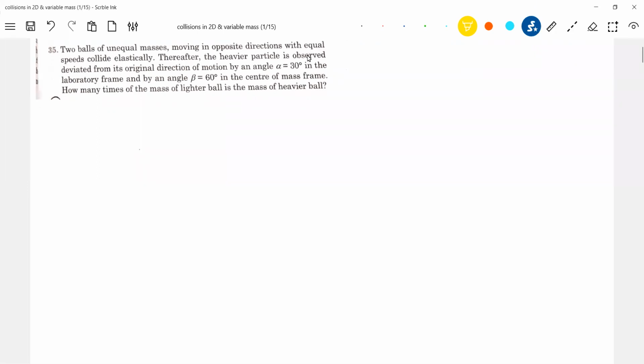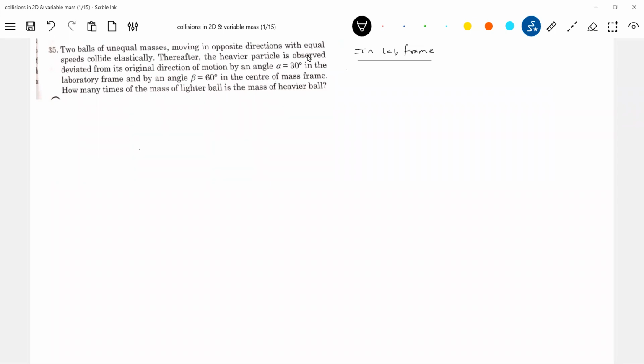Now, two balls of unequal masses. First in the lab frame. Lab frame means the ground, the laboratory frame.